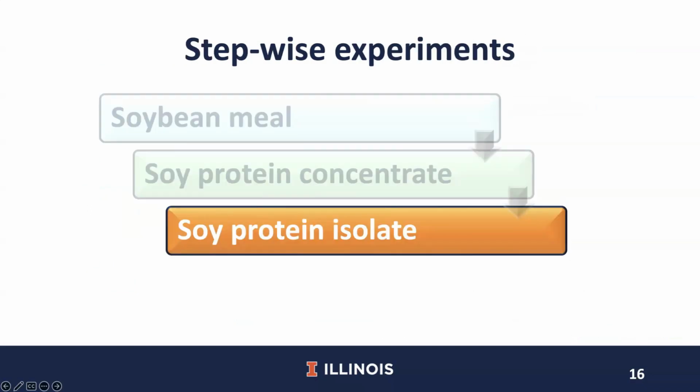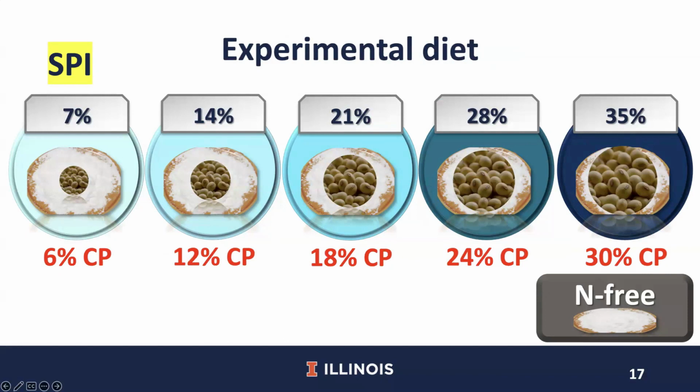Then, what if we use soy protein isolate, which contains almost zero oligosaccharides and is very low in trypsin inhibitor? In experiment 3, we prepared 5 diets containing 5 different levels of soy protein isolate to create 6 all the way up to 30% crude protein. An N-free diet was also used. The analyzed stachyose and raffinose in soy protein isolate used in this experiment were close to zero, and the analyzed trypsin inhibitor was below the detection limit. You can see that most anti-nutritional factors from soybean meal and soy protein concentrate have been eliminated in soy protein isolate.